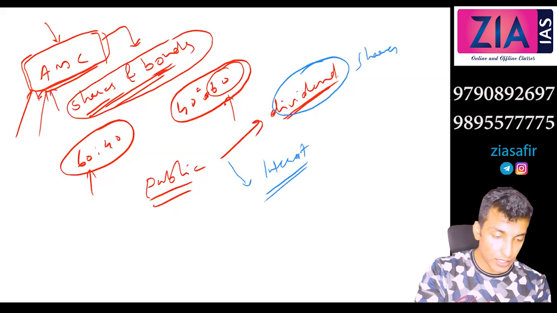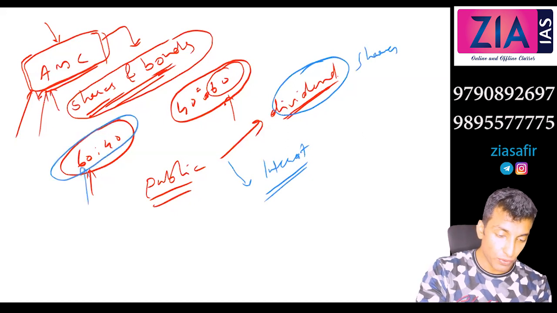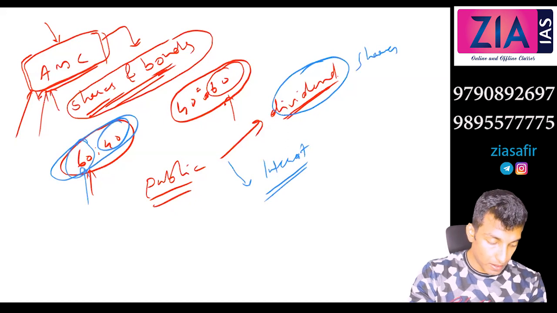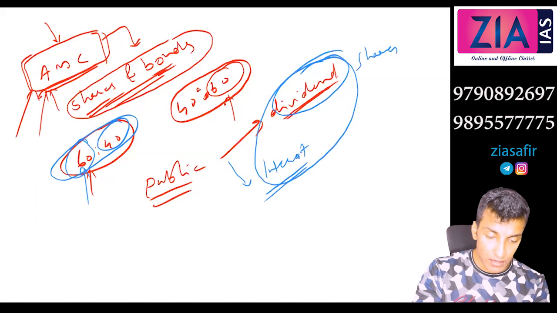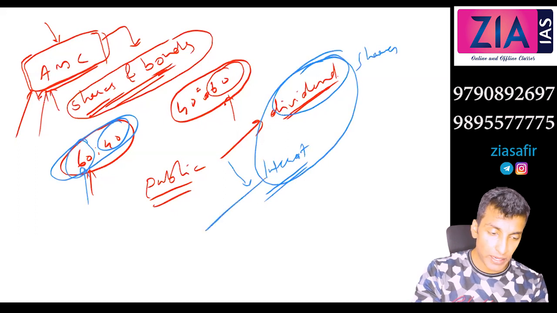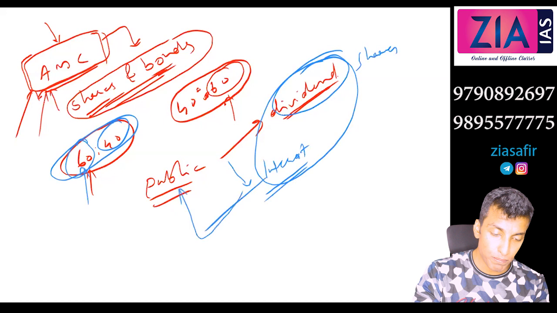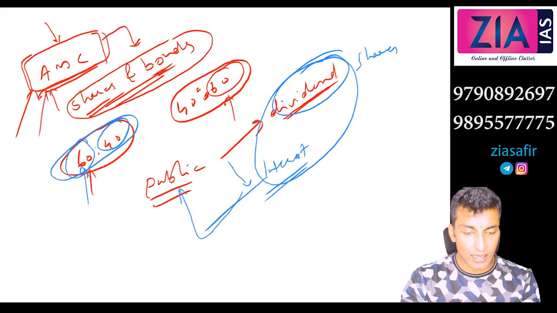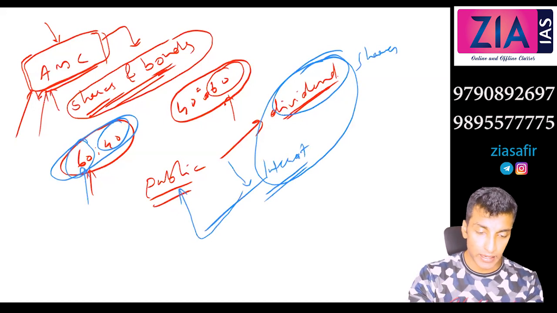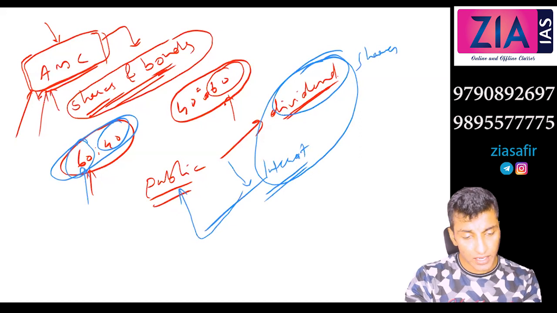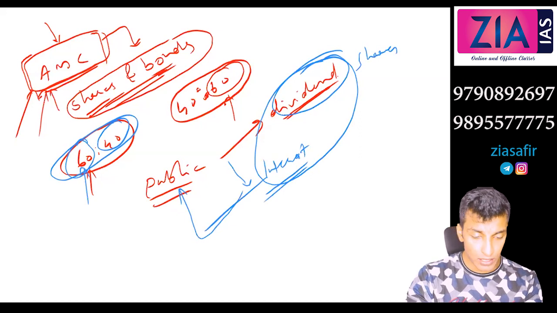So I have told you this ratio. Let's suppose this is share. From here you will get dividend, and from here you will get the interest. Okay, now from this return, whatever you got, there will be some commission. That commission will be deducted and the rest will be given to the public. So they are just acting as the mediator between the public and the stock exchange. Whatever the commission is, that will be deducted and the rest will be paid back to you. And it is more safe rather than you investing directly in the stock exchange.